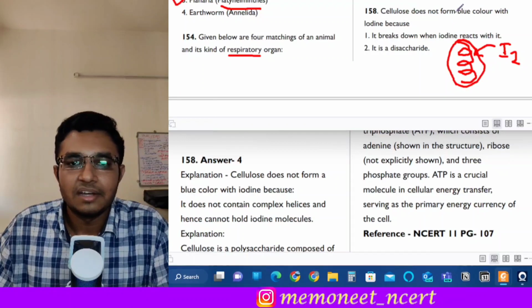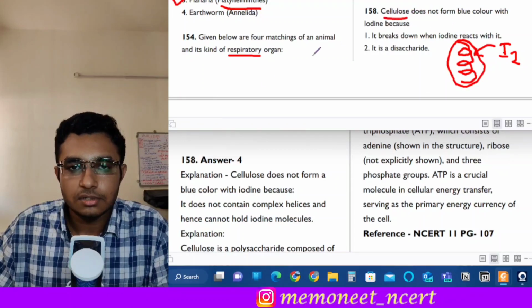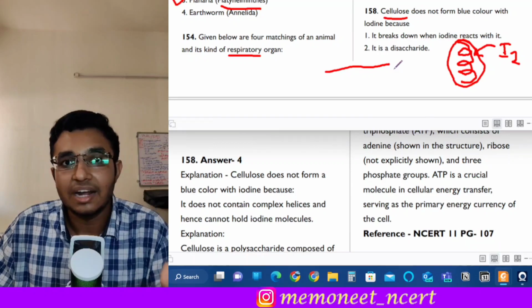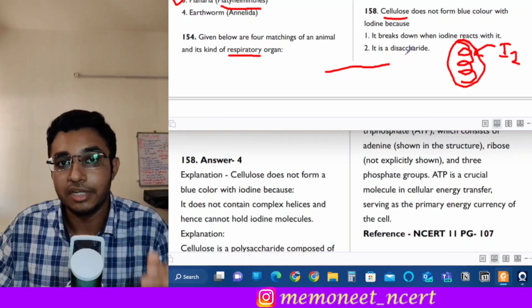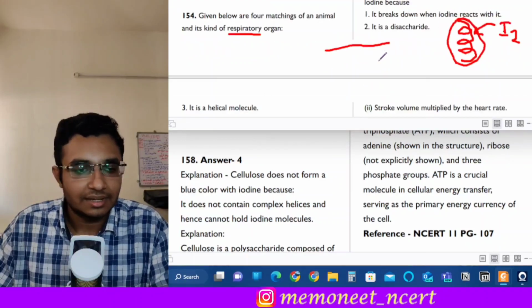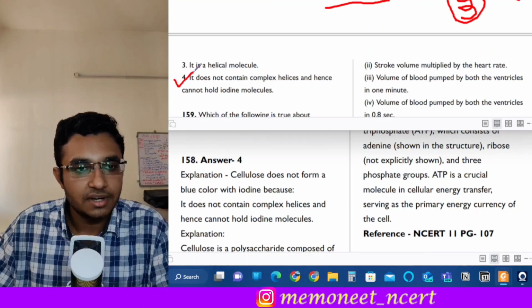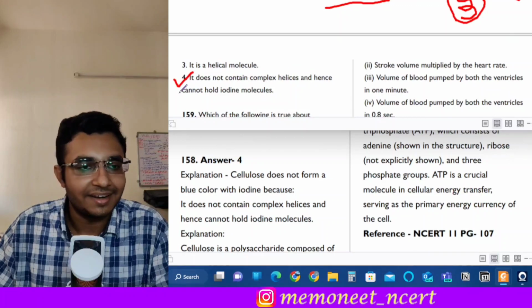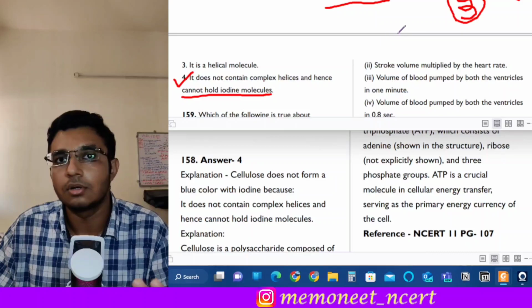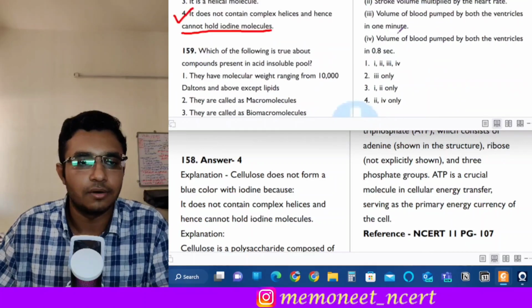But see, what happens in cellulose, the structure of cellulose is a linear structure, okay? So there is no place for iodine to go and sit in between, so it does not take blue color, okay? So the correct answer over here will be, it does not contain complex helices and hence it cannot hold iodine molecules, okay? And therefore it does not turn blue when it reacts with iodine.